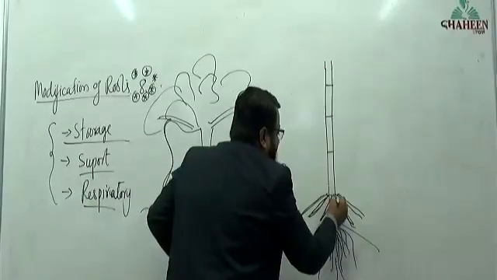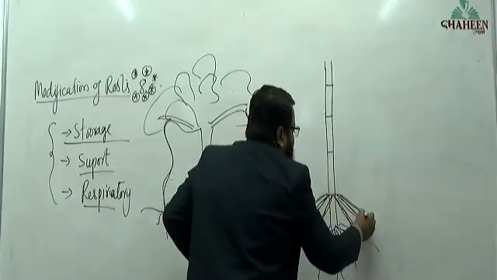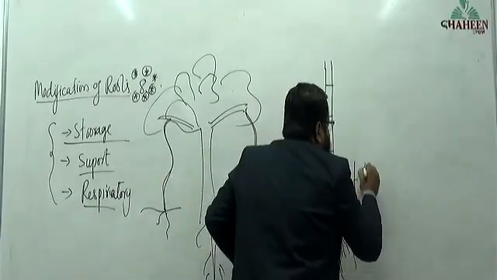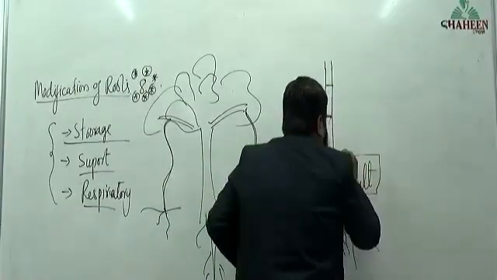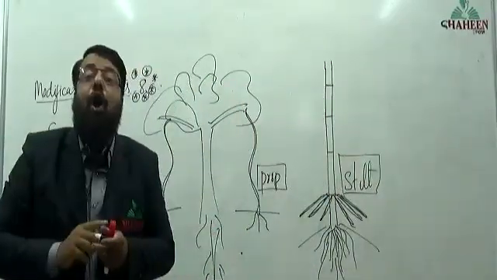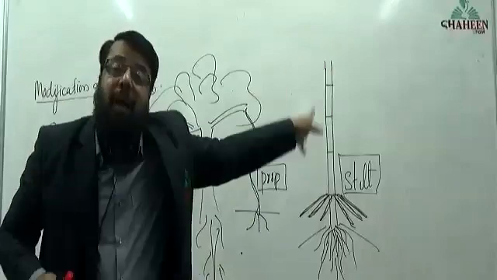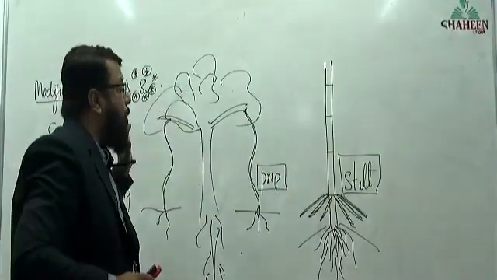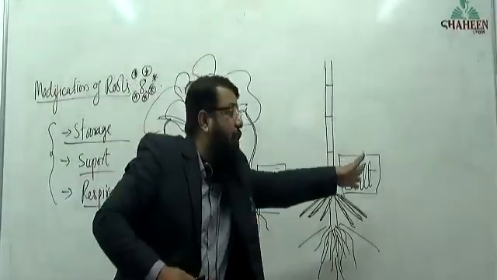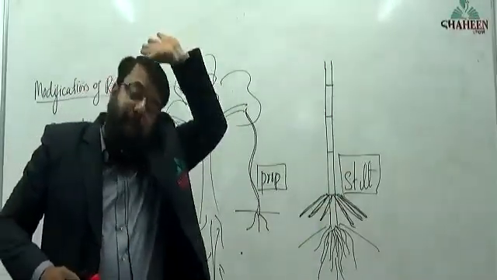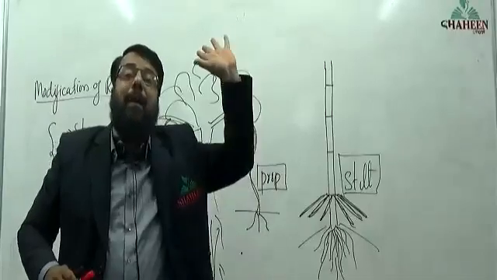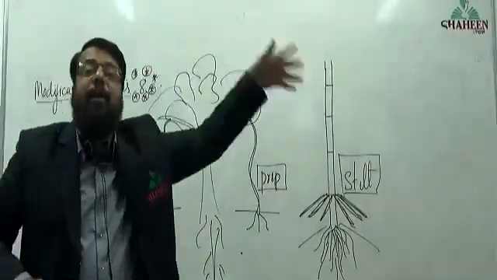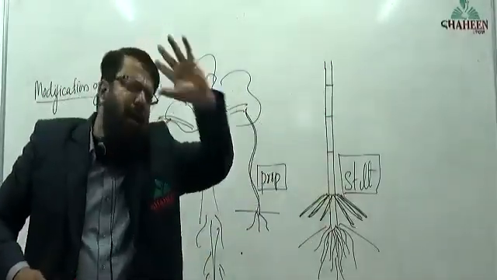These roots are called stilt roots. How many supporting roots have I mentioned? Two supporting roots: prop root and stilt root. Apart from that, many supporting roots are there. Buttress roots and moniliform roots are there, but those are not needed for us.